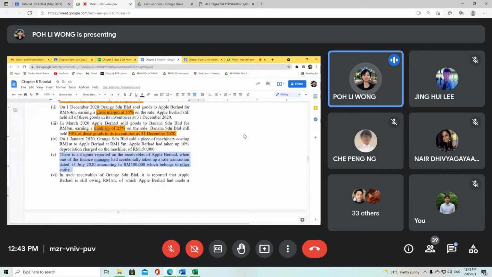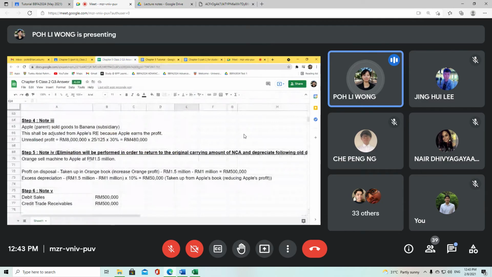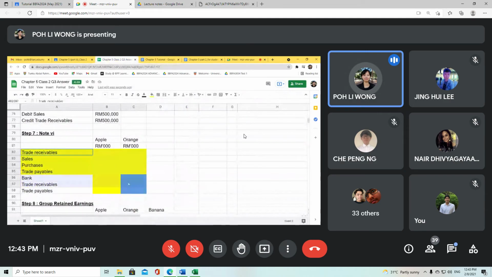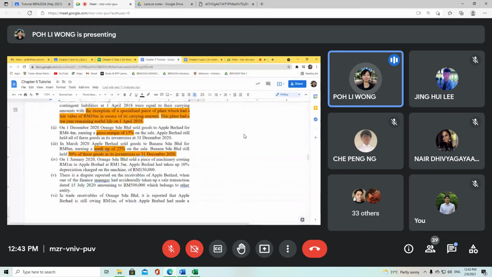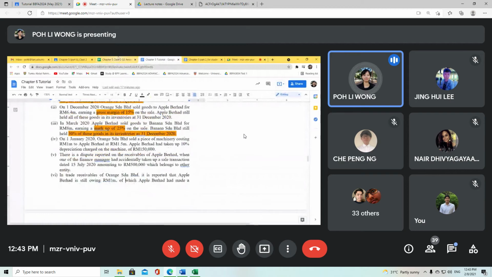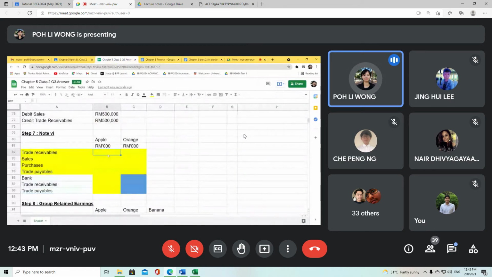The next one, in trade receivables of Orange, it is reported that Apple Berhad is still owing 1 million. Okay, so that's why you can see here, I have all this yellow and blue box. Which means the transaction is 1 million. So assuming it's 1 million, who is owing who? Apple owes 1 million. So this is debit purchases, credit payables. And Orange, debit trade receivables and credit sales.